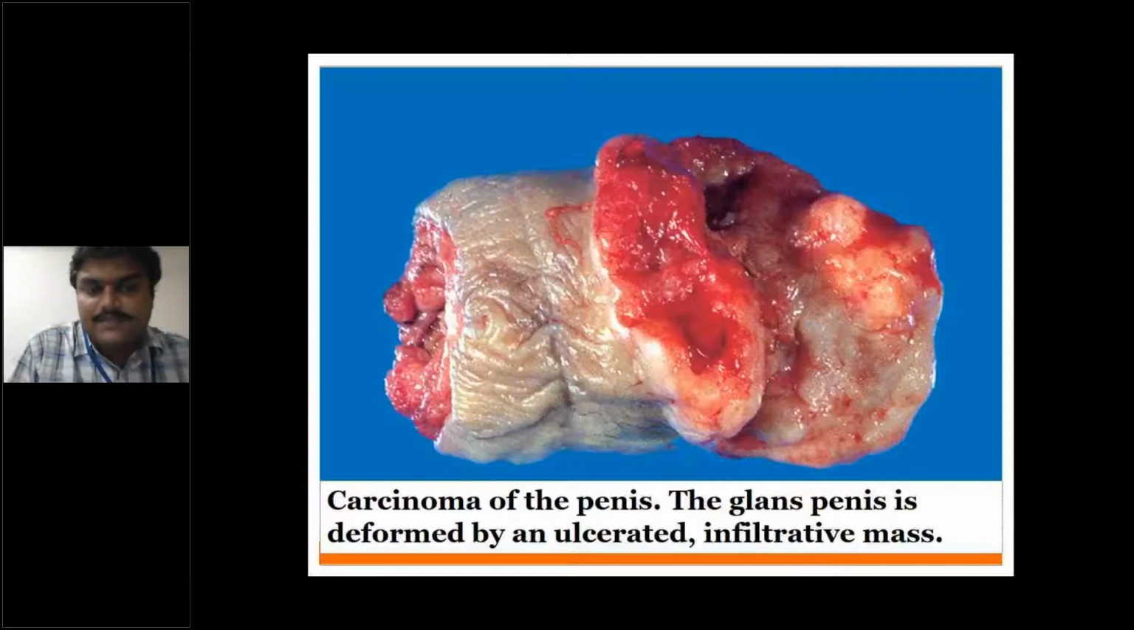Next is the invasive carcinoma. You can see the picture, how aggressive it is. It's an exophytic, cauliflower-like growth going outside the shaft of the penis.